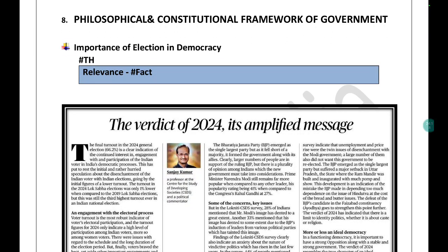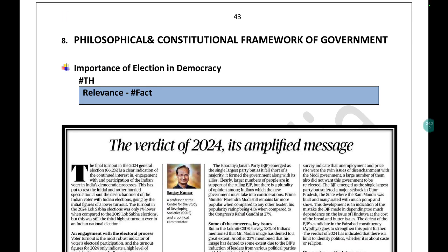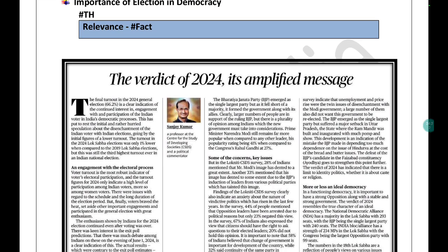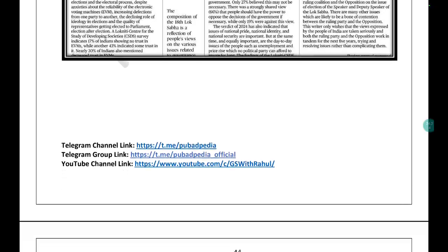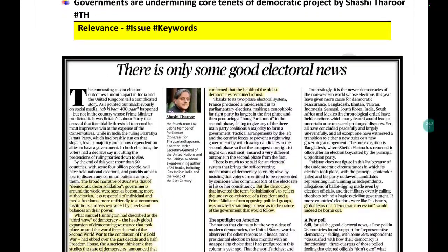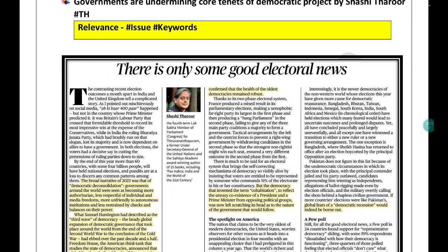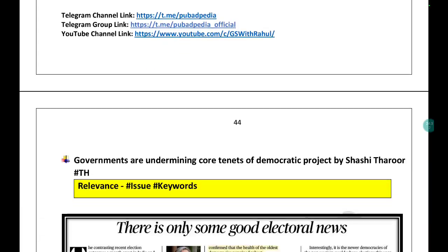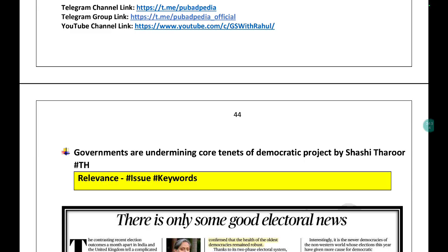Apart from that, importance of elections in the democracy. After the 2024 verdict, there were some articles, amplified messages, you can just read them. These are very interesting articles. You might not get any value addition sometimes, but yes, you have to have this kind of understanding that in PubAd these are the important developments that are happening.